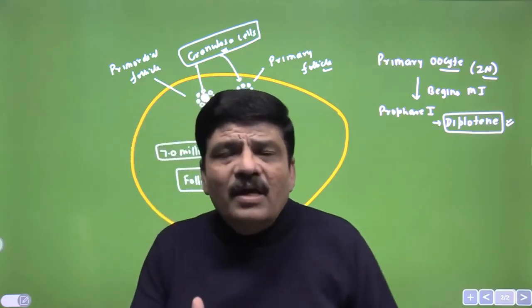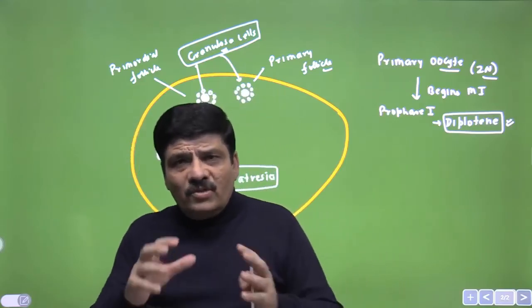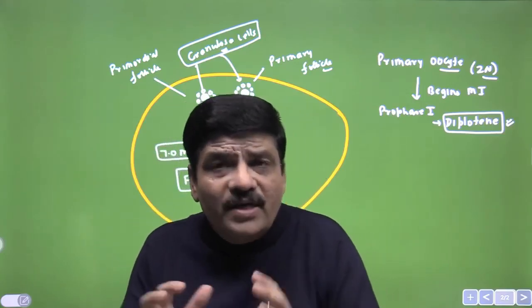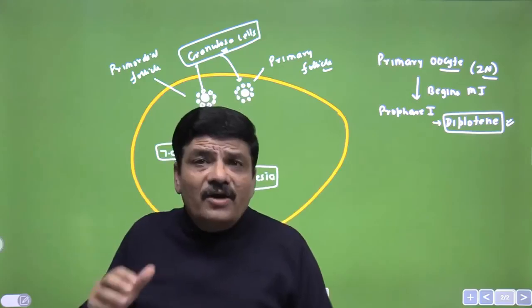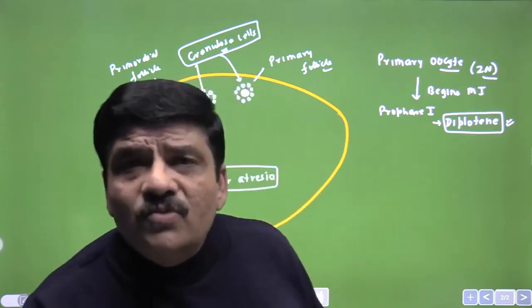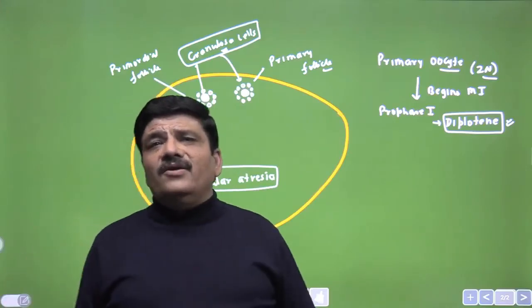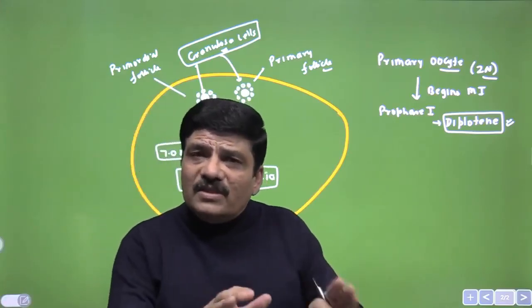So we are talking of an age of around 11 or 12 years, so that is 11 to 13 years. That would be the age where the number falls significantly to 60,000 to 80,000 in each ovary. Just imagine the amount of atresia that is going on. So I hope this is absolutely clear.